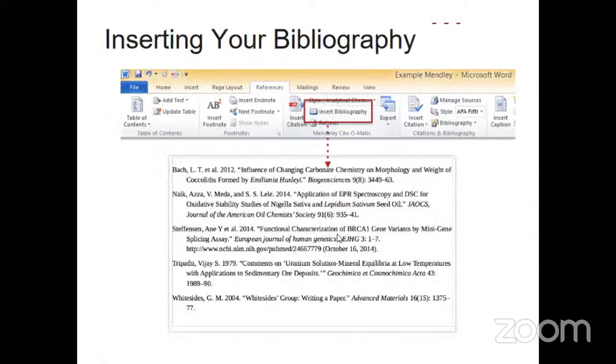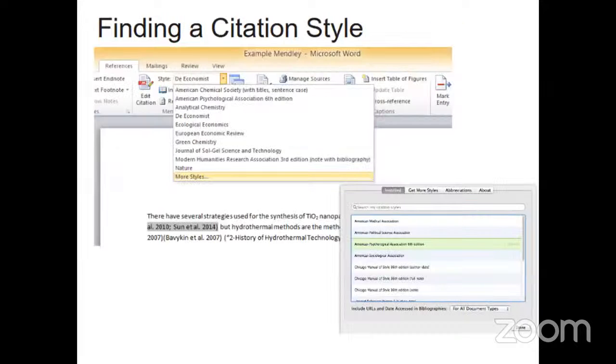Okay, so the next is inserting the bibliography. Now here in MS Word, you need not insert the bibliography again by typing. You can just click a single button called insert bibliography. By clicking this button, all the references which we have used in that particular software will come automatically here. And then the style in a journal paper is the important thing.